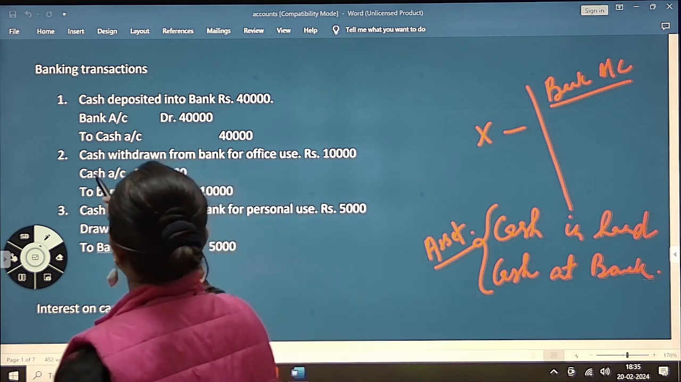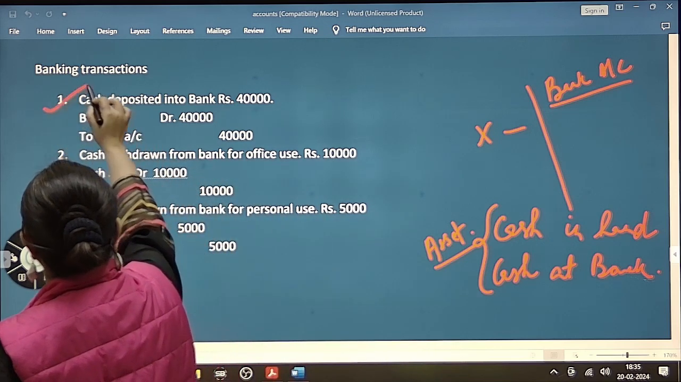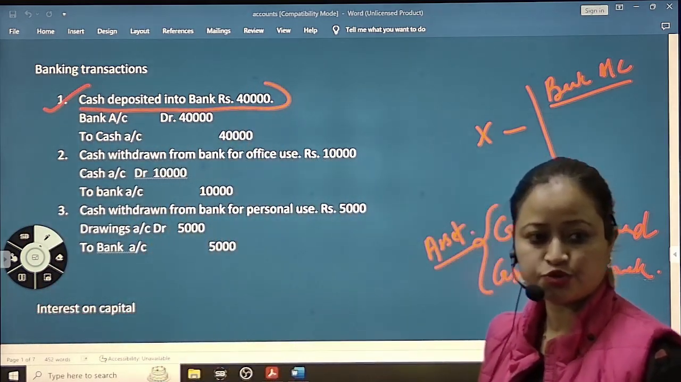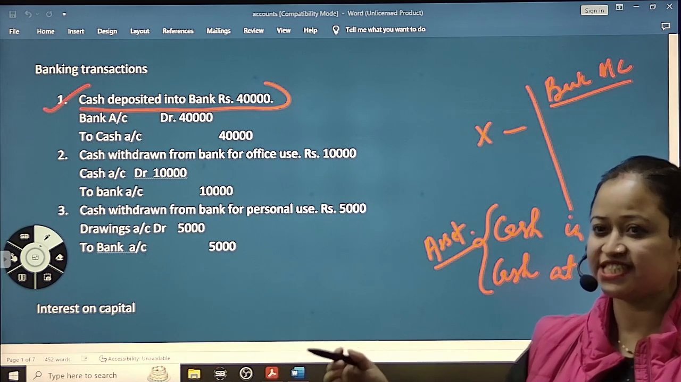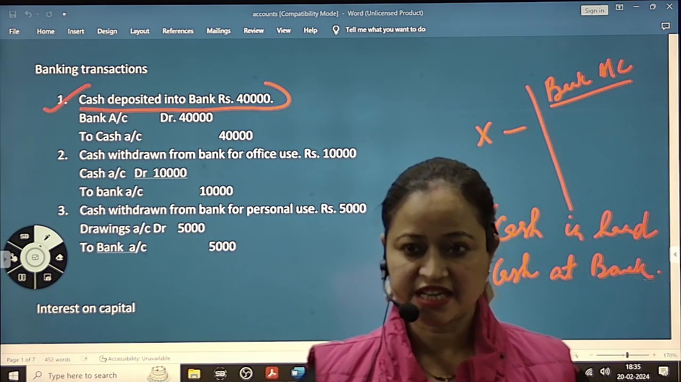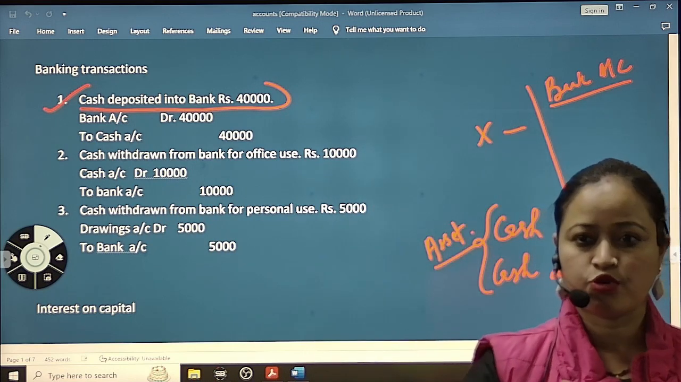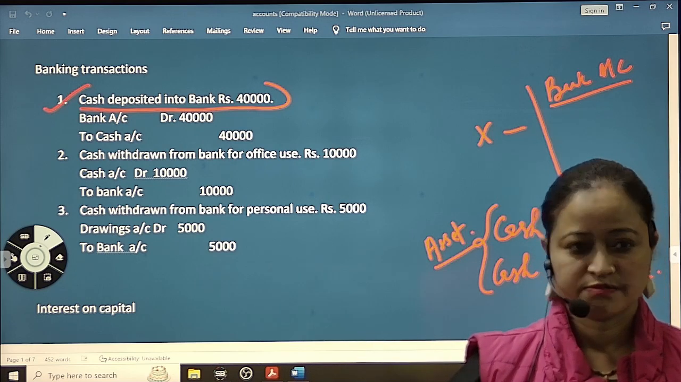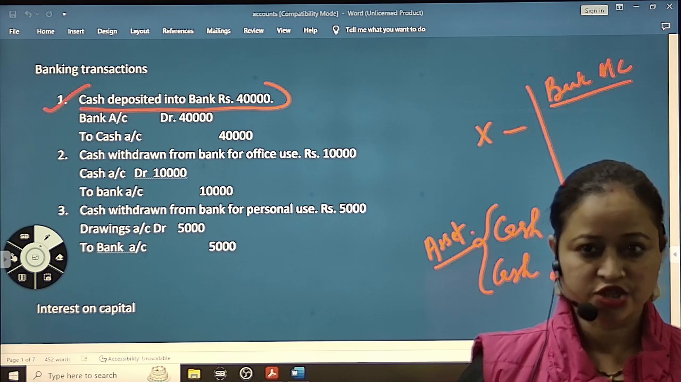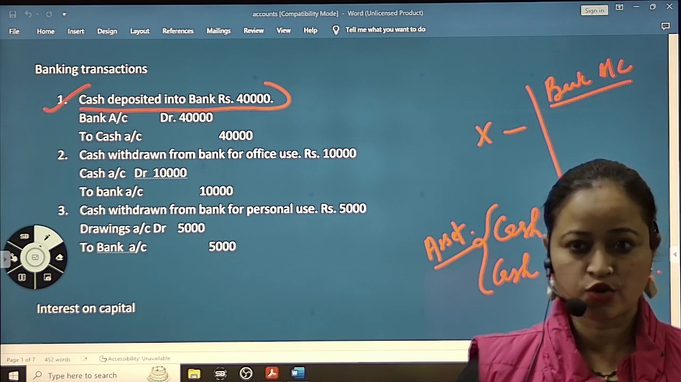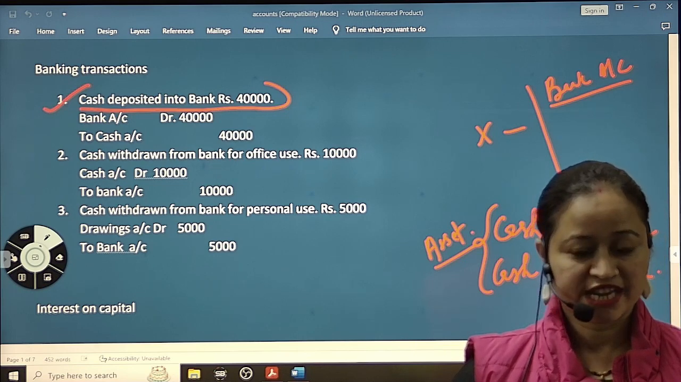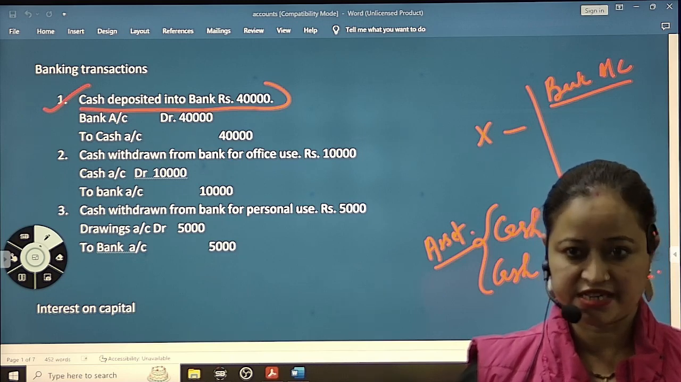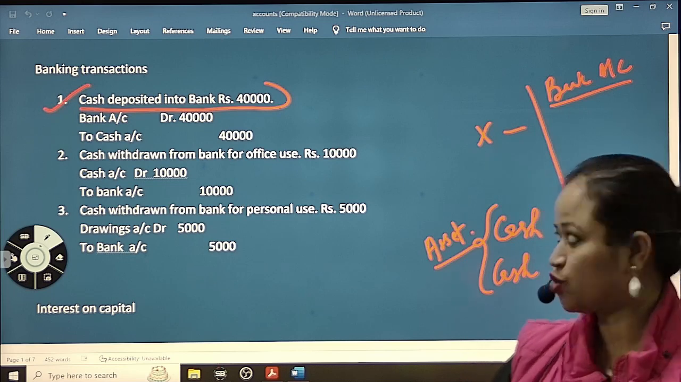Here, banking transaction, the first one, cash deposited into bank 40,000. Here we are working in the office. I gave 40,000 to Vikas and told him to go and deposit it in the bank. The money is not going anywhere else. We are not paying it to anyone, to any outsider party. The office's money is just going into the bank.